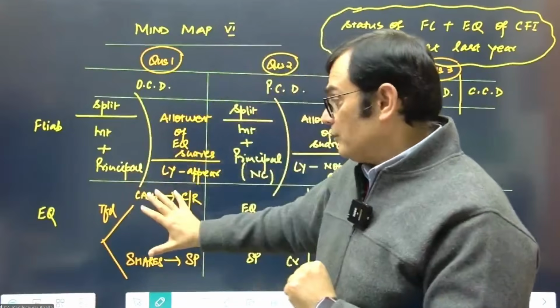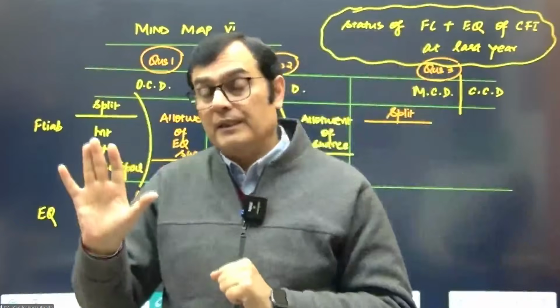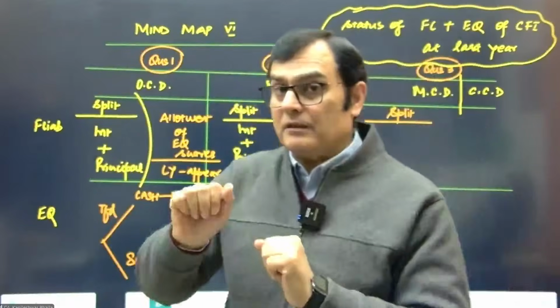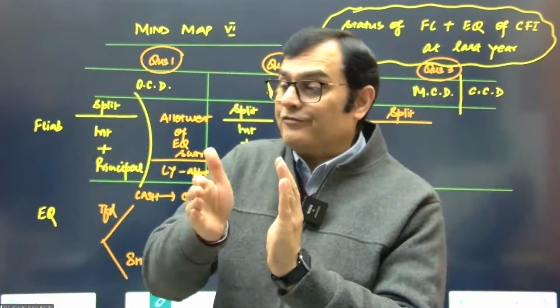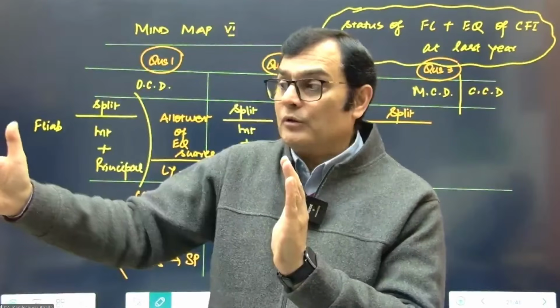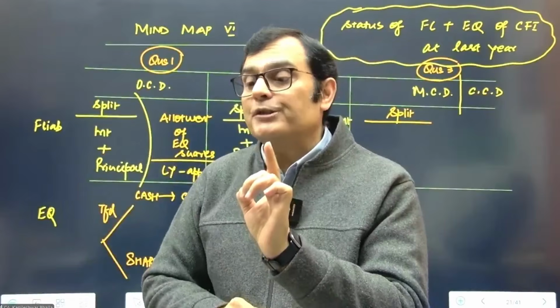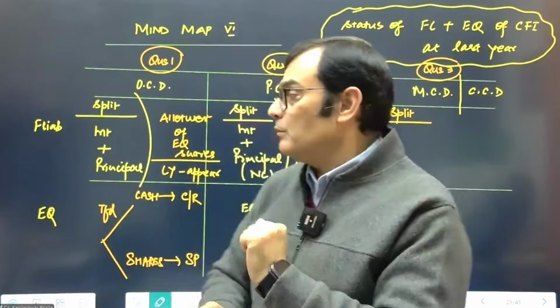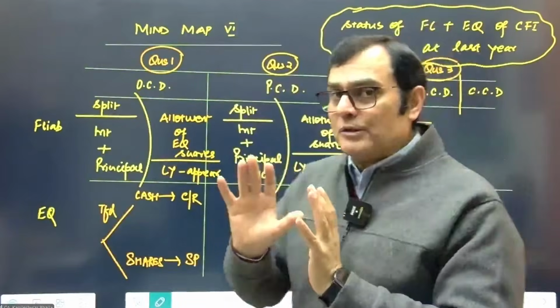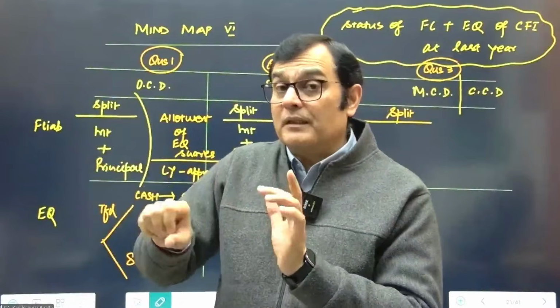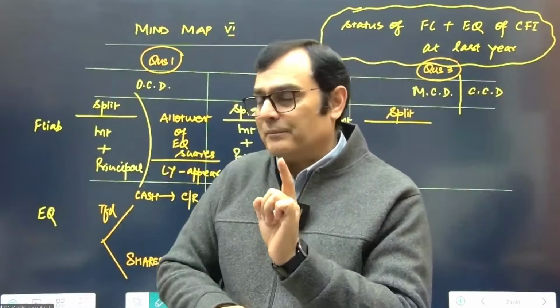And therefore, this equity component will simply go to cash, a capital reserve, or premium. Second, if it is a partially convertible debenture, when you take the financial liability, you consider only the interest and the principal which is payable in cash. So you've not taken the principal against which allotment of shares will take place.